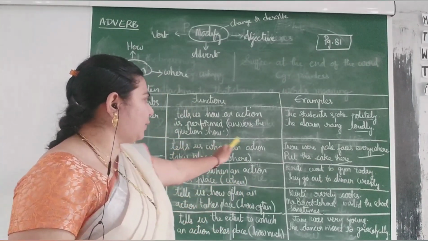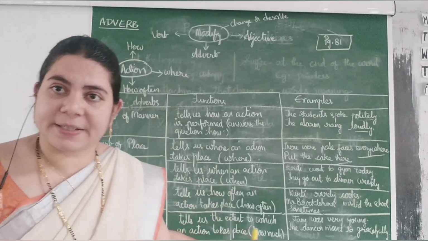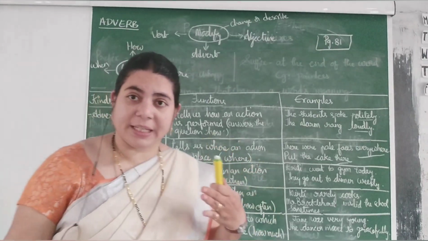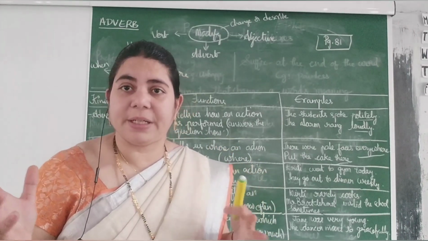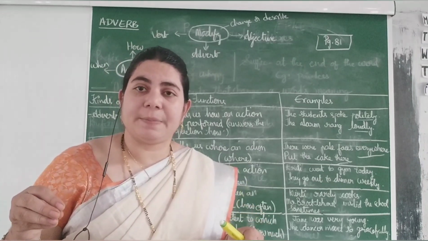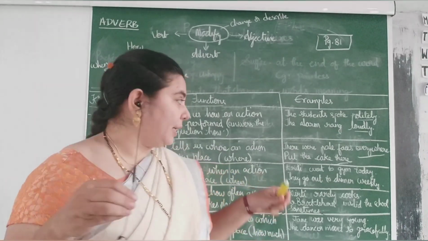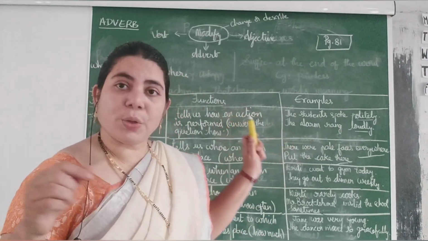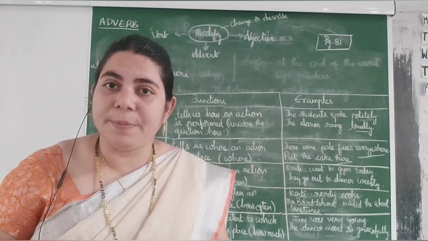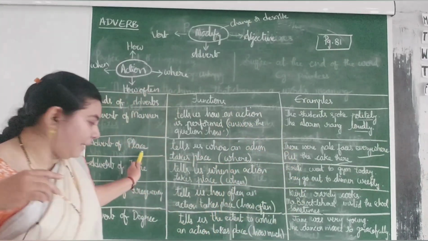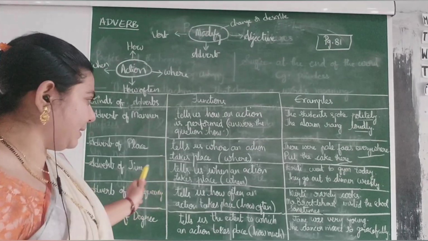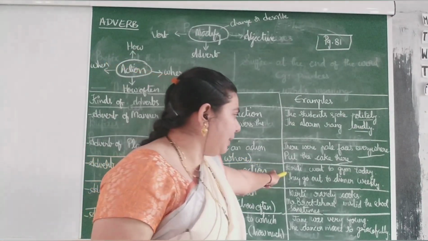It tells us where an action takes place. So that action, to put the cake or the pale faces everywhere, where these actions are taking place, we are knowing through those adverbs. So they are called adverbs of place. Next, we'll look into another example.